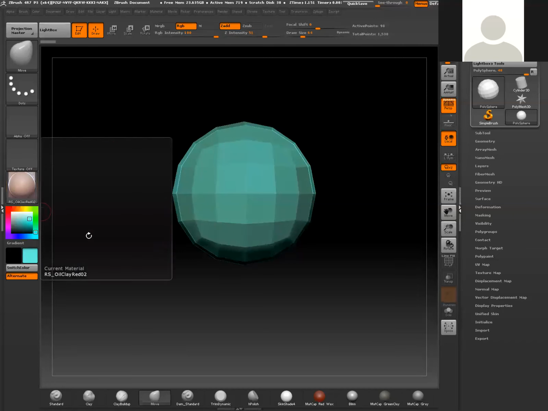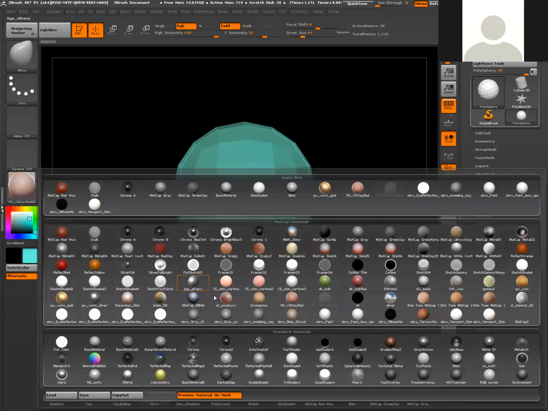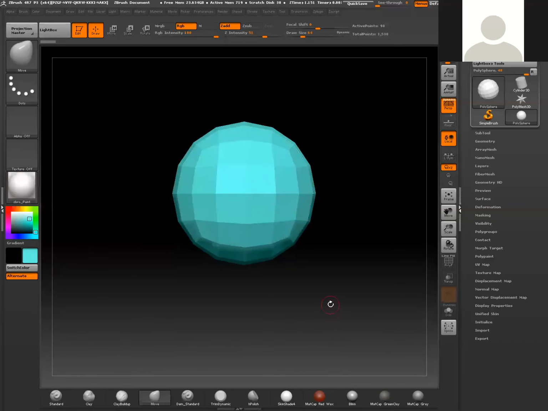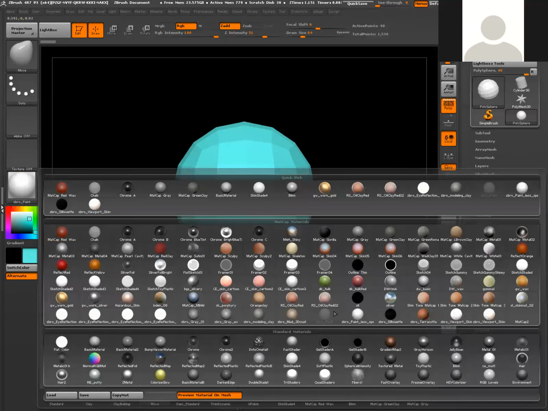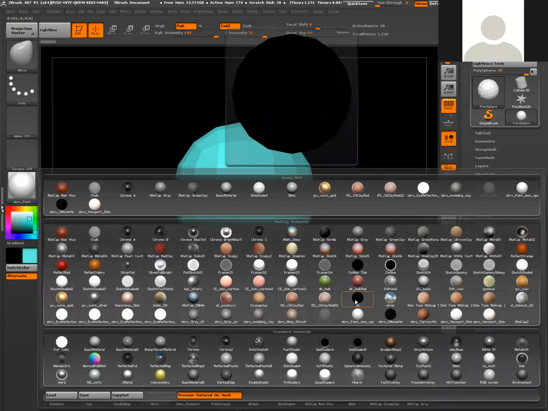So if you want something that's going to be a true color representation, what I recommend is picking something that's inherently white. A good one that I have here is this ZBrush paint. I'll go ahead and select that, and you'll see that now that color is pretty much one-to-one. One thing to mention about some of these shaders that I'm applying is that they don't ship with ZBrush. So I will be sure to hand you guys these for those of you who want them, okay?